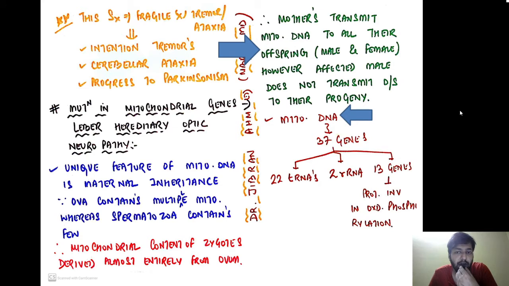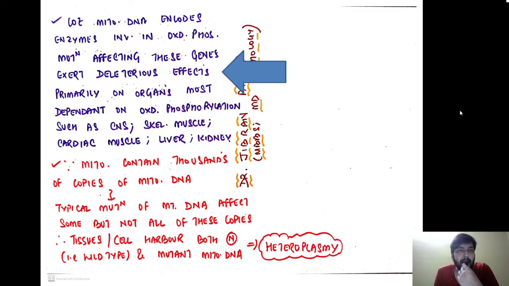Remember, mitochondrial DNA has around 37 genes. Out of that, 22 are transfer RNAs, 2 are ribosomal RNAs, and 13 genes encode proteins involved in oxidative phosphorylation. Because the mitochondrial DNA encodes enzymes involved in oxidative phosphorylation, for example for energy generation, any mutation involving the mitochondrial genes primarily affects organs most dependent on oxidative phosphorylation, for example the brain, the muscles, the cardiac muscle, the liver, and the kidney. This is very important to understand.